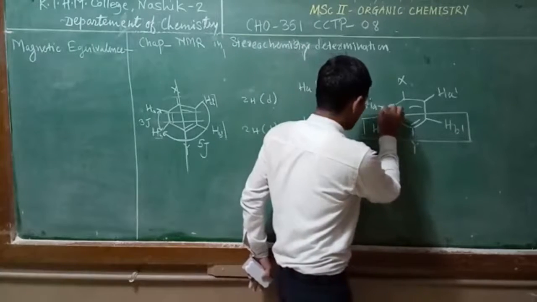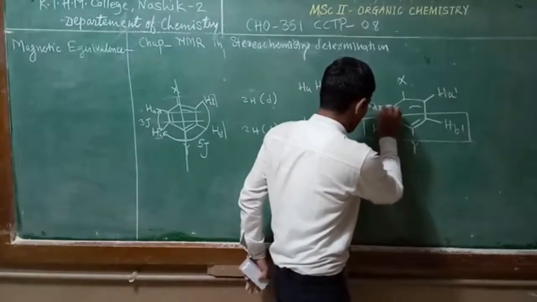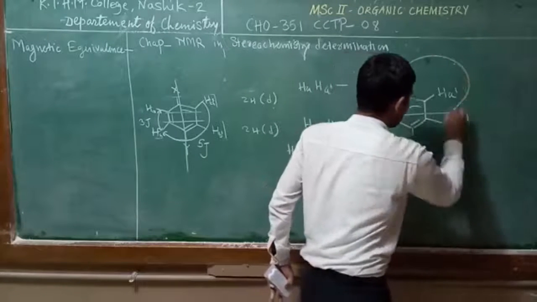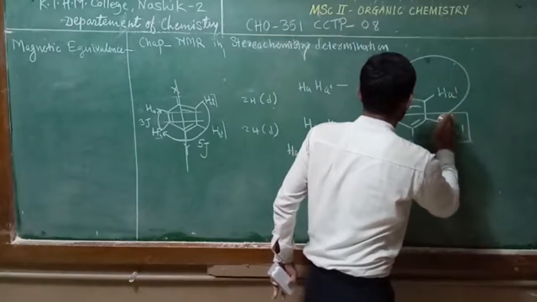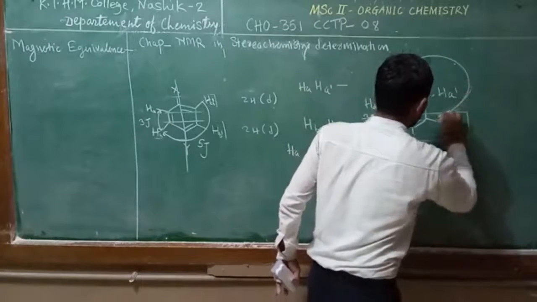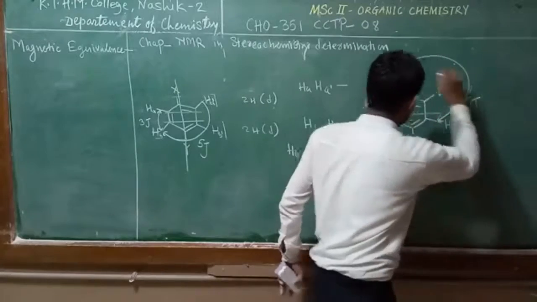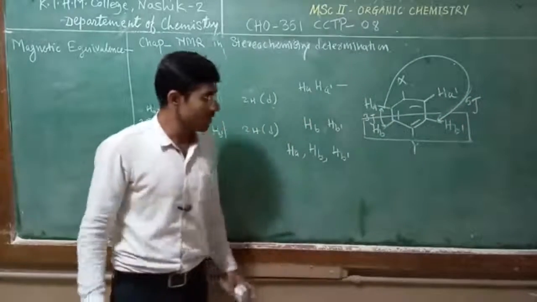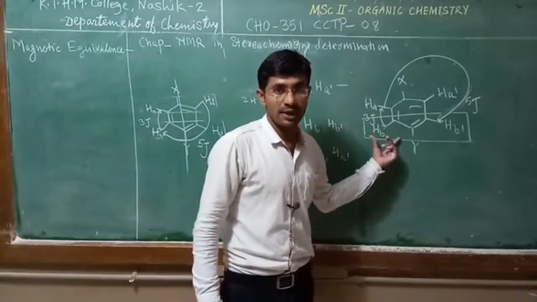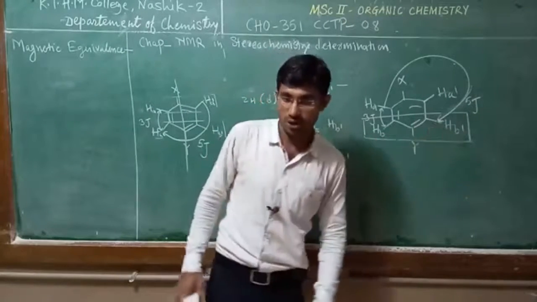When this proton couples with Ha, suppose by 3J coupling, but couples with this Hb dash by 5J coupling, because of that we say they are chemically equivalent but magnetically non-equivalent protons.